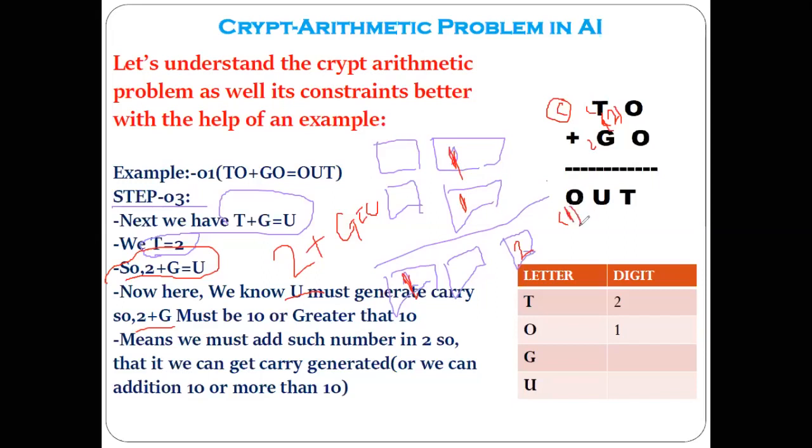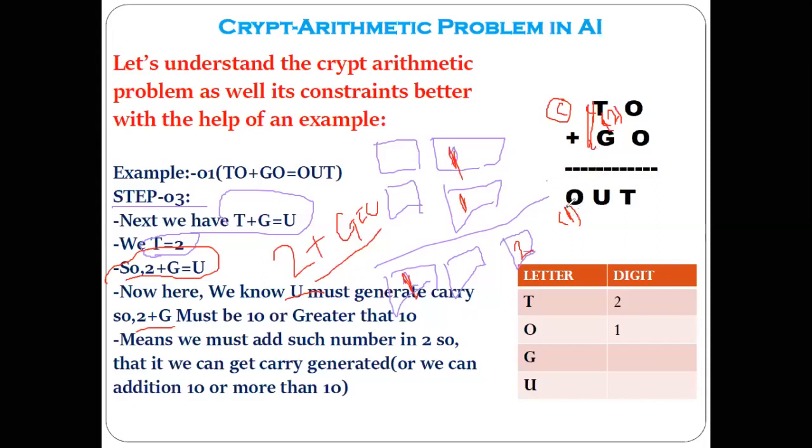So when you are thinking about this equation, 2 plus G equal to U, you have to keep in mind that the addition of T and G should be such a number which will generate the carry. You are getting my point. All of you agree?